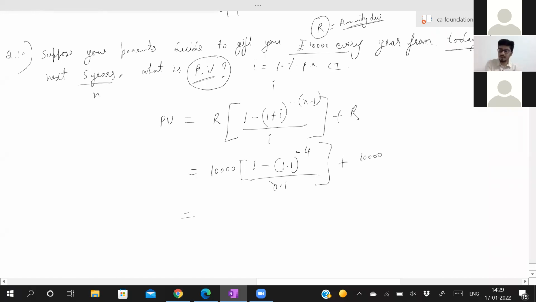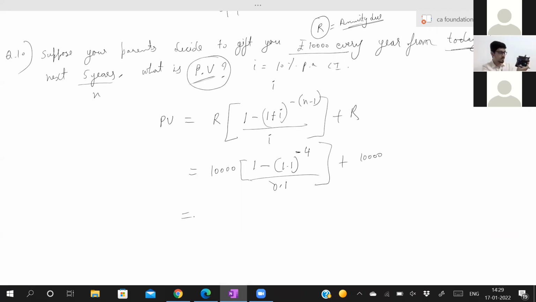First, let me calculate 1.1 to the power minus 4. How will I do that? Here it is minus 4. You cannot do 1.1 to the power minus 4 directly. What do you have to do? You have to do 1 divided by 1.1 first. You get 0.909090, and then to the power 4 you have to do.